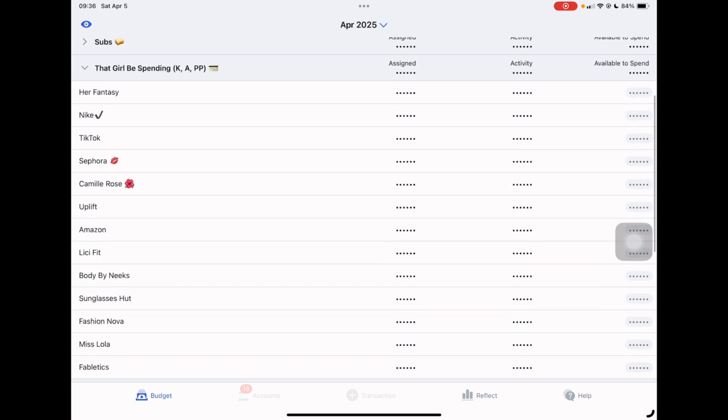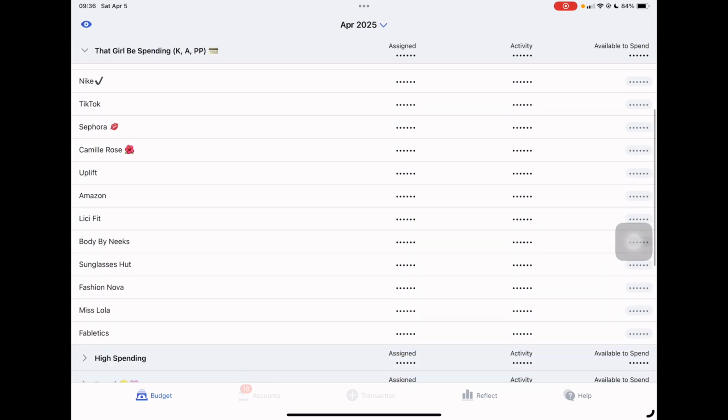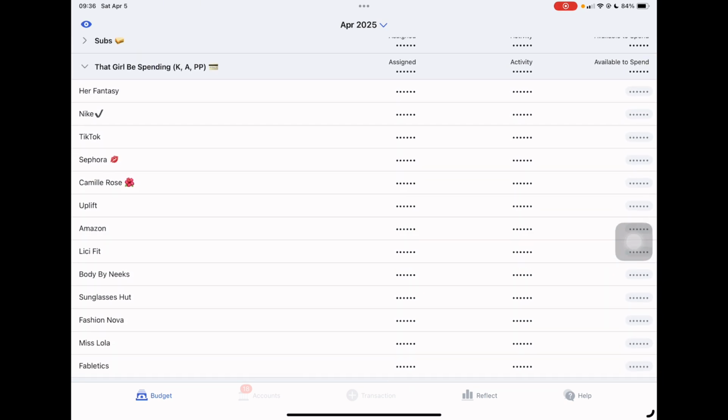That Girl Be Spending is all the little stuff that I have here, the stores that I buy stuff at. Nike, TikTok, because I be spending money on TikTok, y'all, real bad. Sephora, Camille Rose. I use Klarna for a lot of things. It is not that I don't have the money. I just like splitting things up. And most of the time I do have the money. I just prefer to do that so I can use money to save for other things.